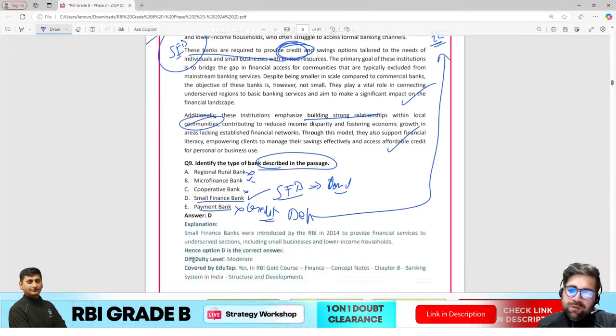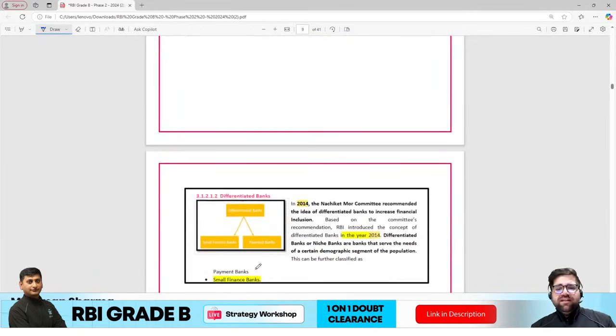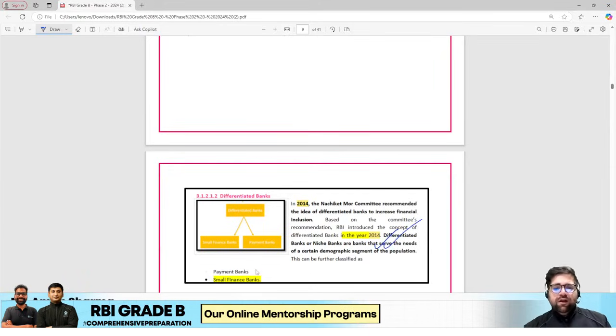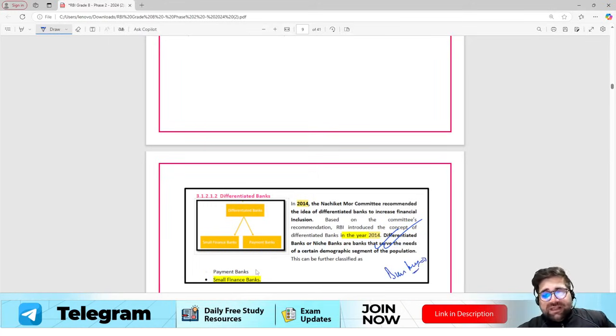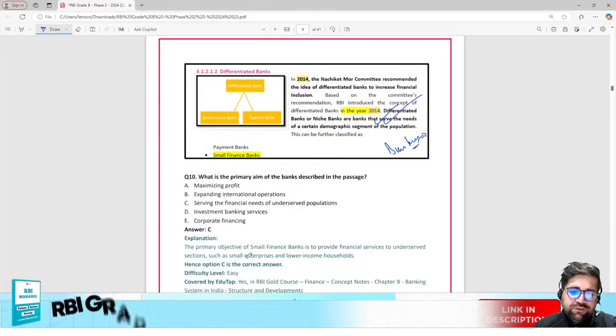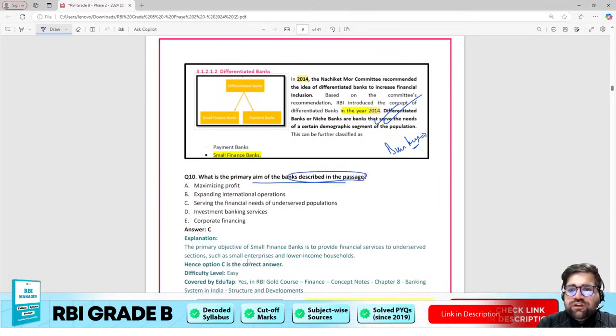Right? Moving forward to the next question, which was asked in this particular domain only, and yes, this question was also covered in our course. There is a chapter of FM static, which we call banking and financial system. It's a big chapter because we have to cover all the different types of financial institutions. Now, what is the primary aim of the bank described in the passage? So in the passage only, if you see, this is an RC based question.